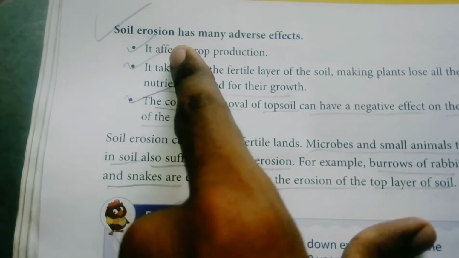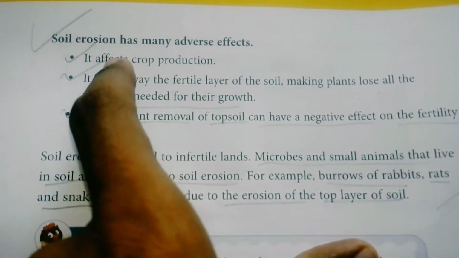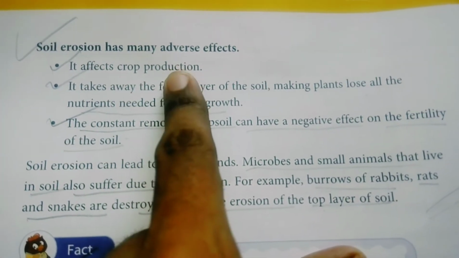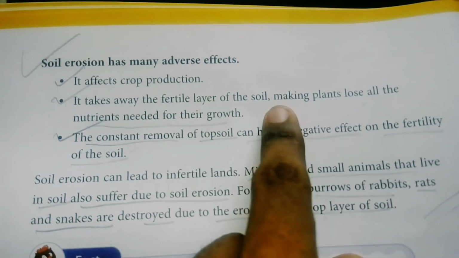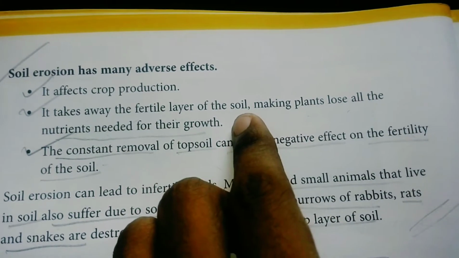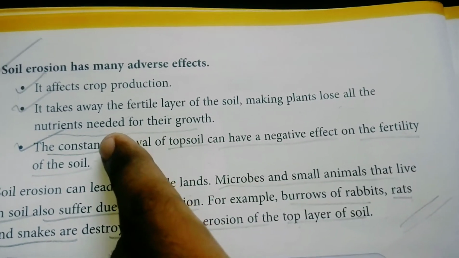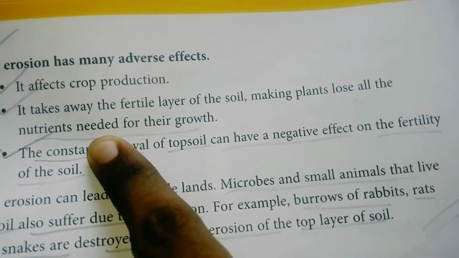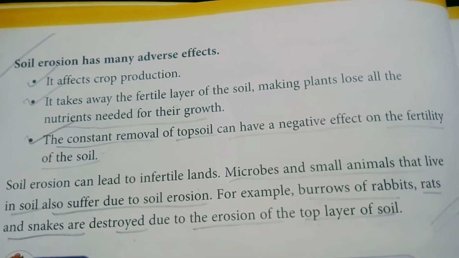And then we have seen certain adverse effects of soil erosion. There are 3 points given that you have to memorize. By soil erosion, it affects the crop production. Crop production becomes less, and it takes away the fertile layer of the soil, meaning the soil which can be used for agriculture will be lost, making plants lose all the nutrients. So plants also lose the nutrients that they need for their growth due to soil erosion.